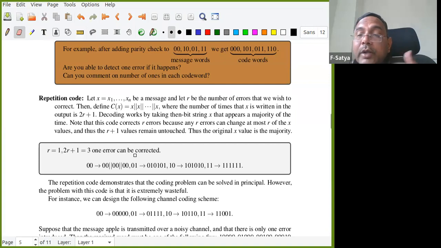Now, is it possible to correct it? Yes, because the majority are 0, 0. The middle one is 0, 1. So it is looking a little odd compared to the other two. So it is a majority. Is it okay now?